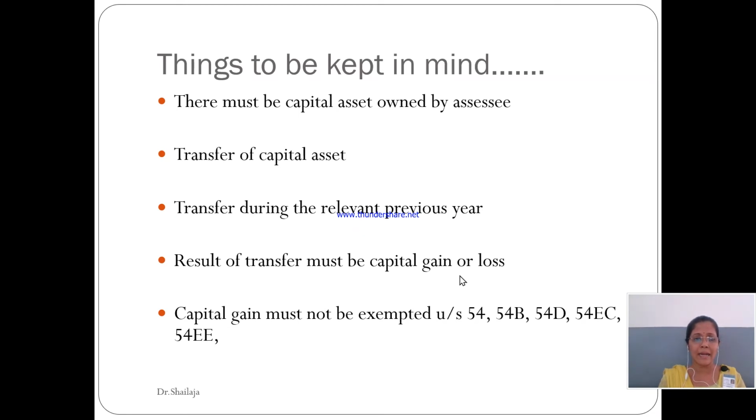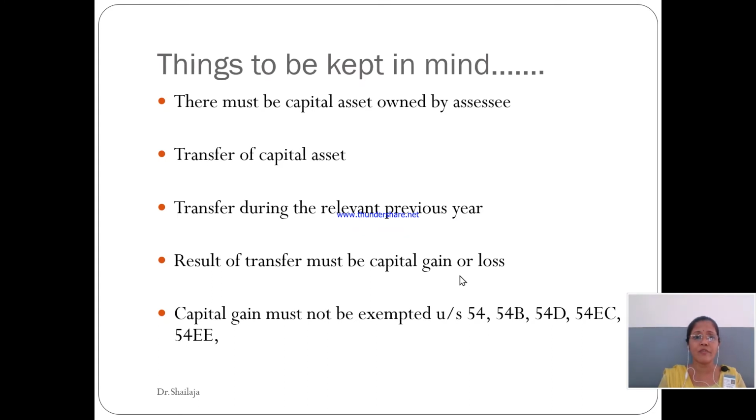It means that the amount of money which you are going to receive from the sale of your capital asset should be greater than the cost price. If it is so, it would be a capital gain, and if it is not, it would be a capital loss. Then one more thing is very important: there are certain exemptions.